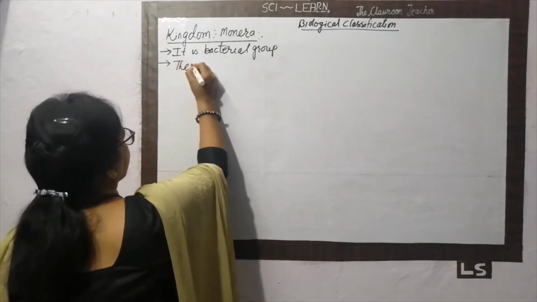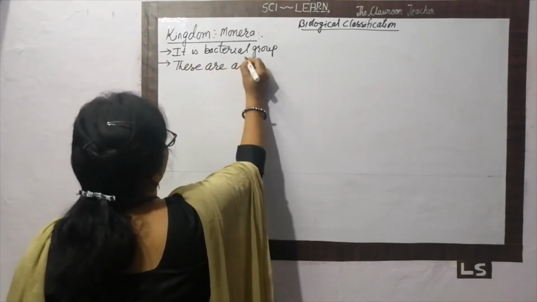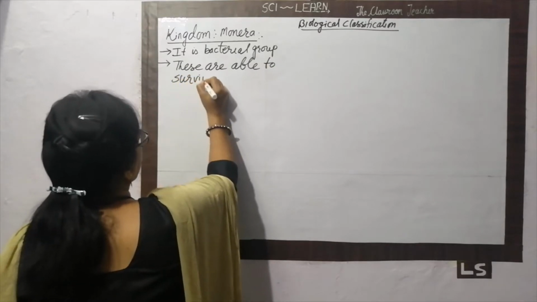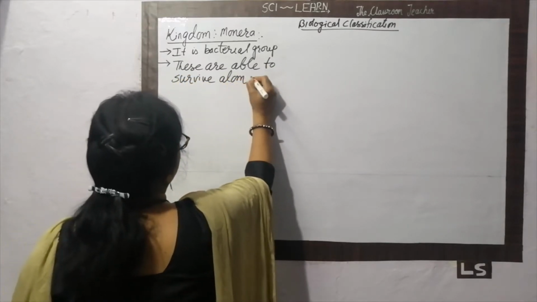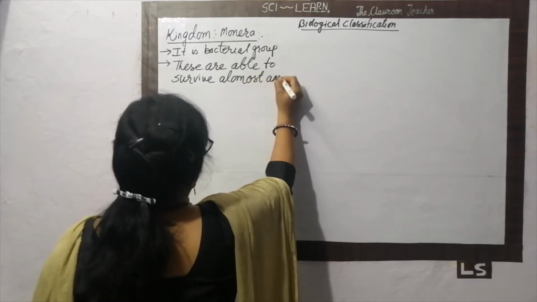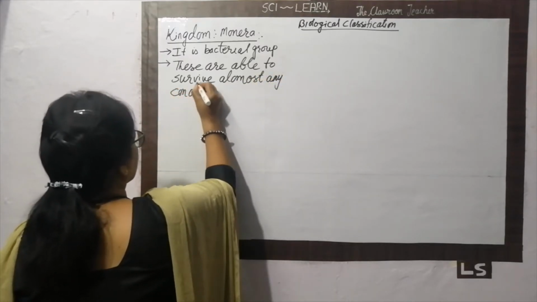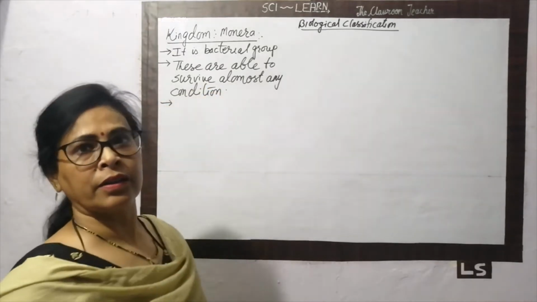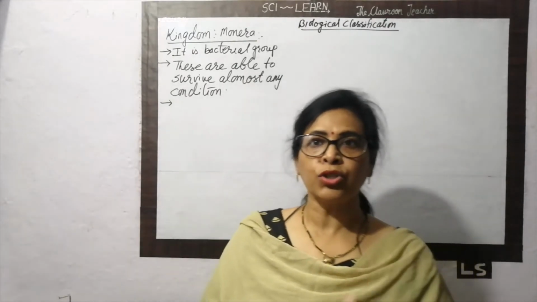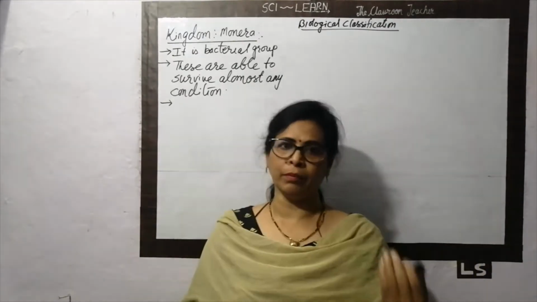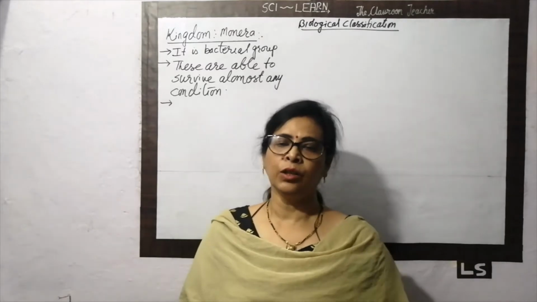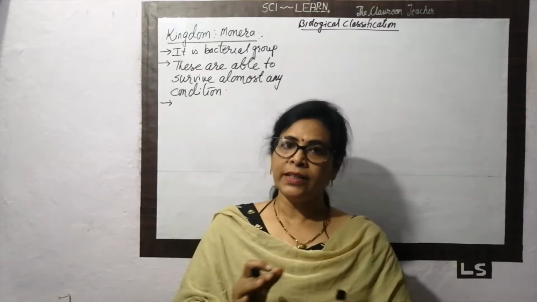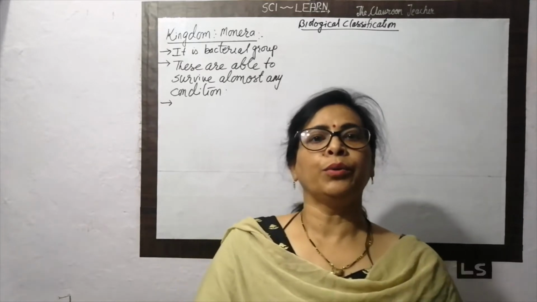These are able to survive almost any condition. As I told you, it is a desert, it is the hot spring, it is the deep ocean, anywhere they must be present. So they are able to survive and occur in any climatic condition. All these bacteria we are going to divide into 2 special groups.